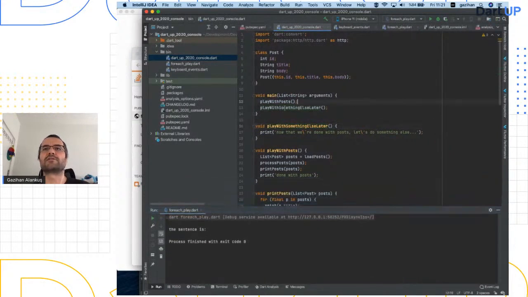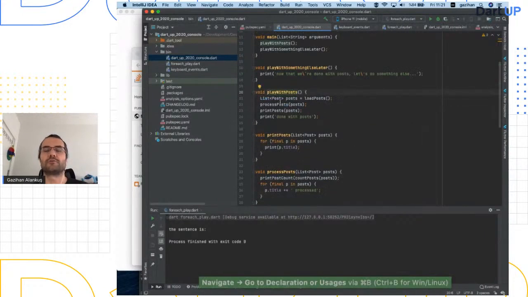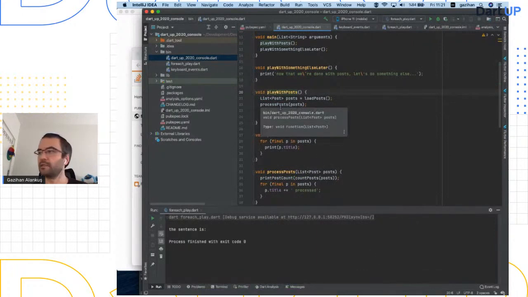So we have a main function. I have a playWithPosts function and a Post class. I have a function that plays with posts and plays with something else later. Let's see what playWithPosts does. I do control click or command click, and you see what I do down here. So I'll also try to show some IDE features. So I'm playing with posts. I'm doing loadPosts. As you can see, this is synchronous.